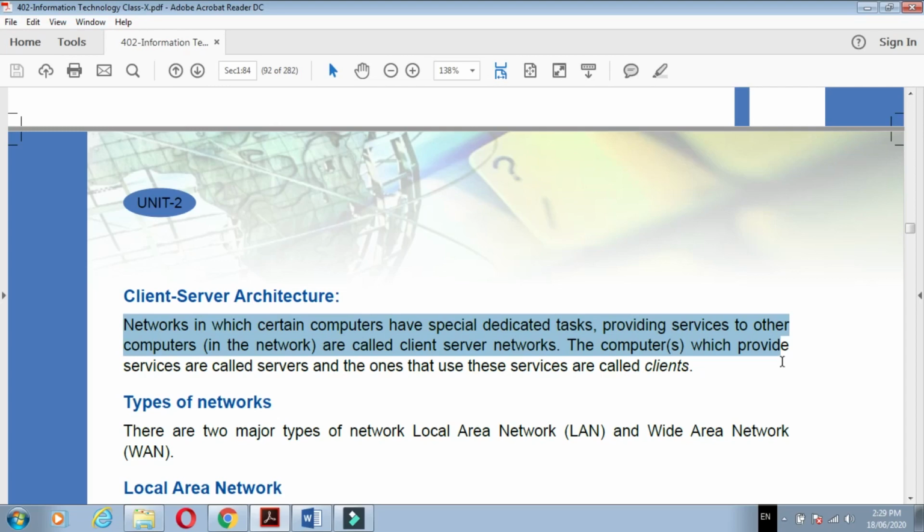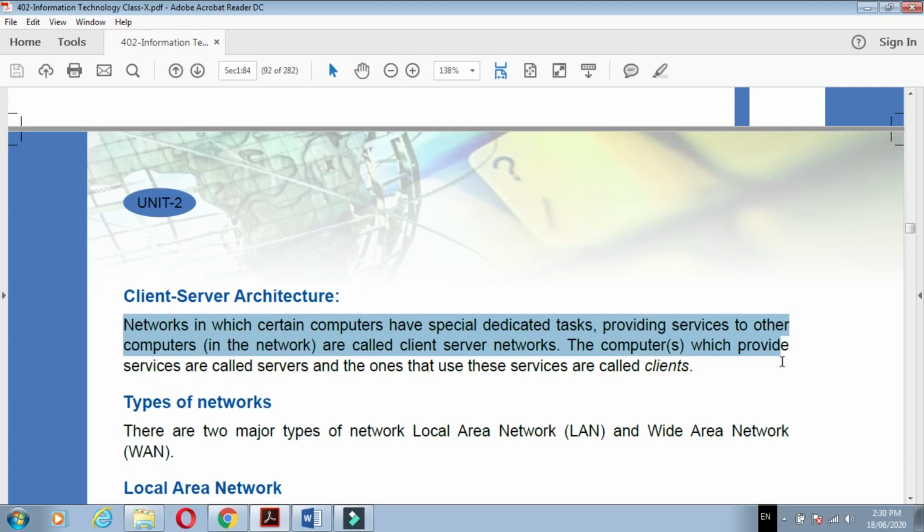Because its capacity and processing speed is higher than the other computers. So what do we call that computer? We call it a server computer, and the network is called a client-server network.